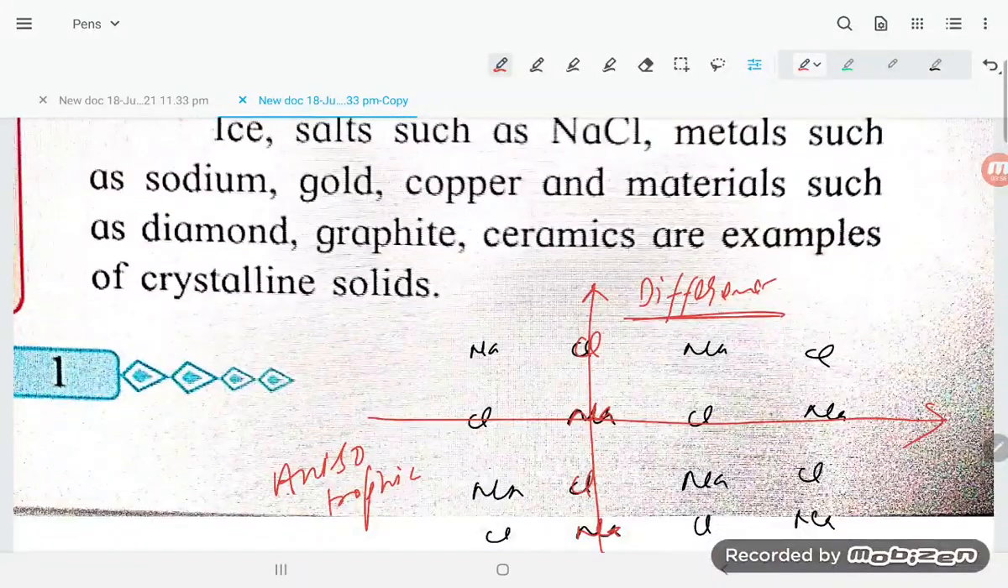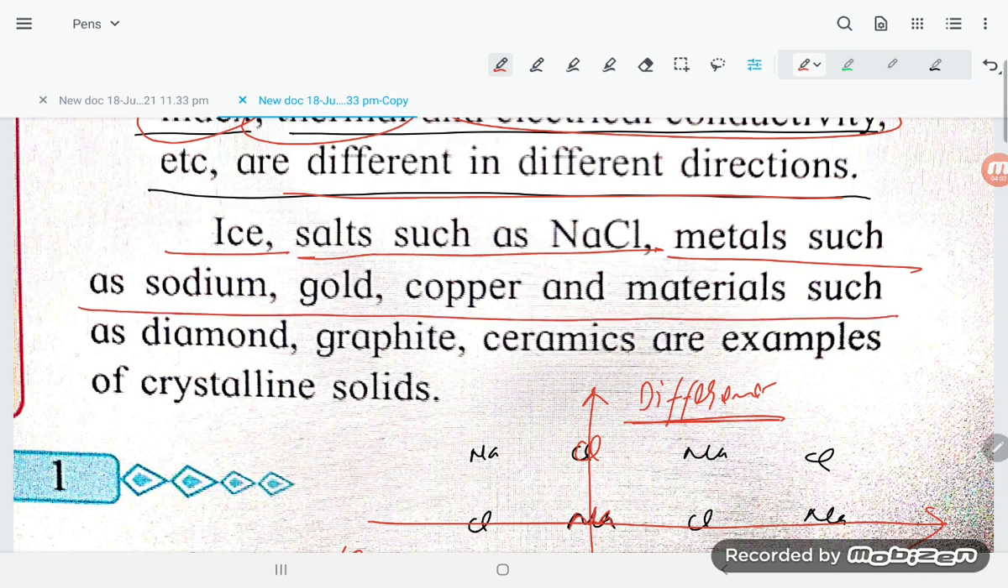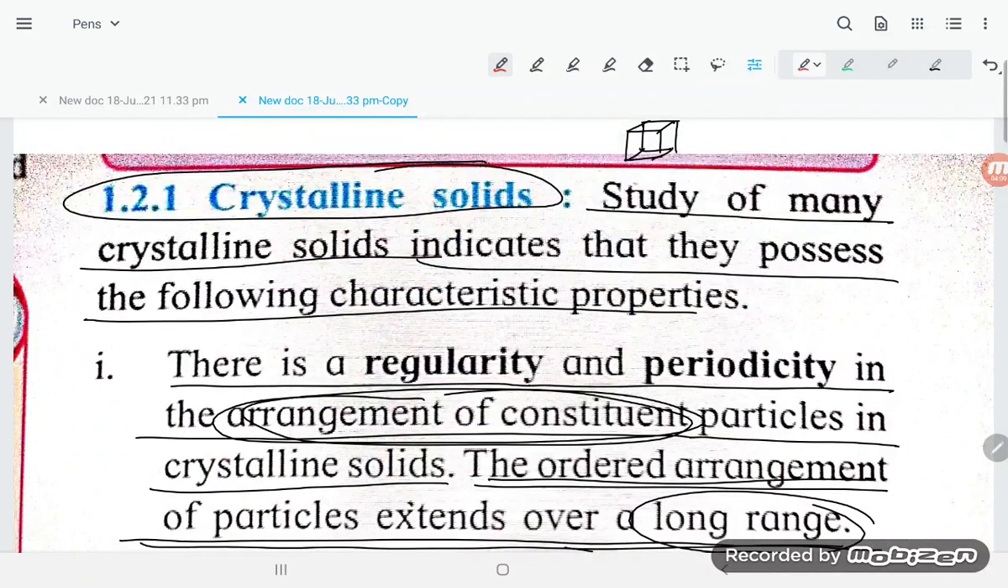Okay students, now let's move to the last examples. They are saying ice, salts such as NaCl, metals such as sodium, gold, copper, and materials such as diamond, graphite, ceramics are examples of crystalline solids. So it's very easy, students, you can understand crystalline solids very easily.